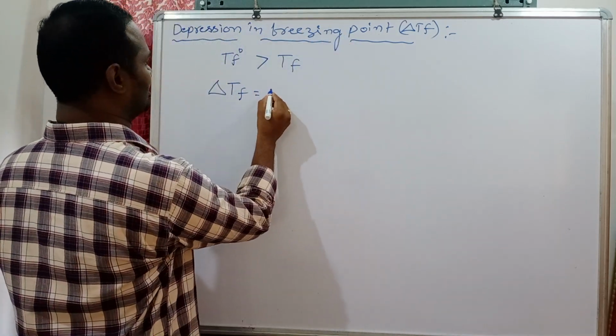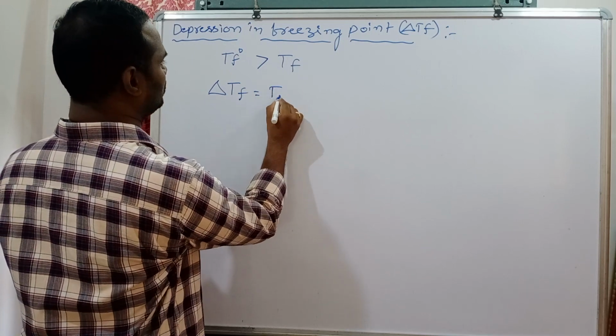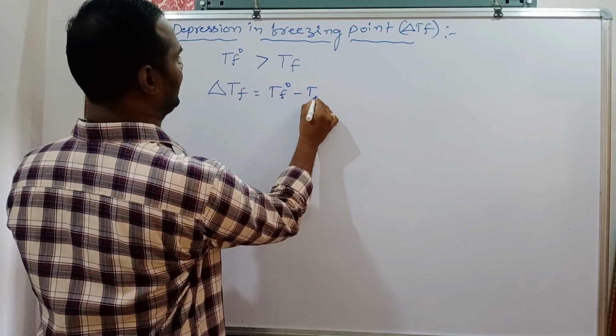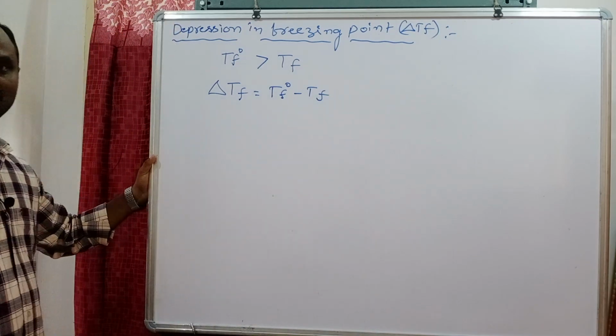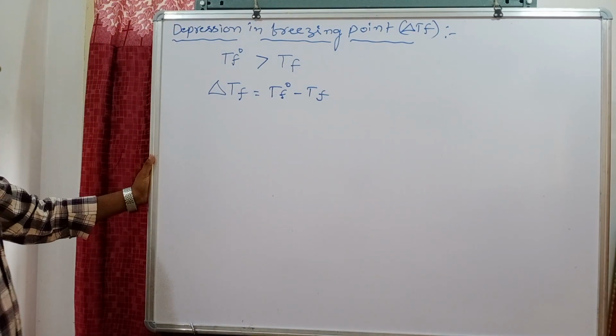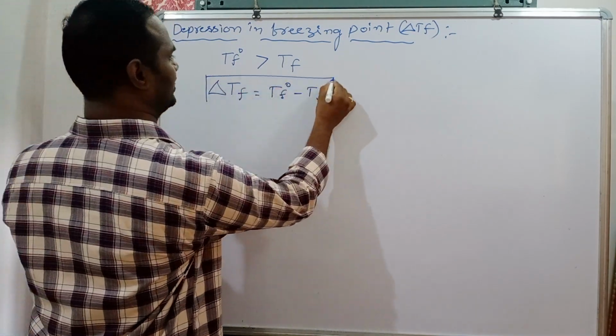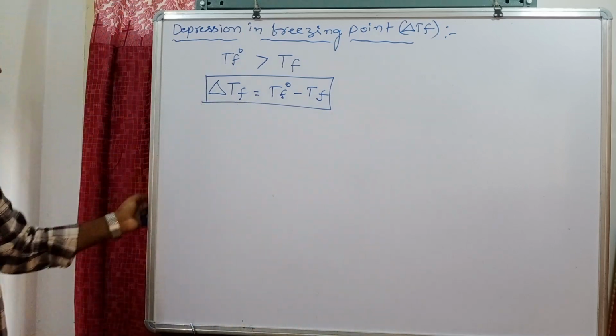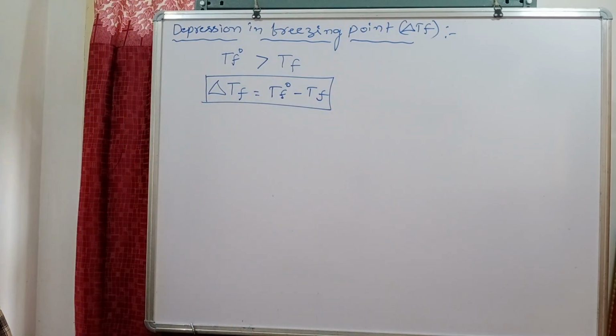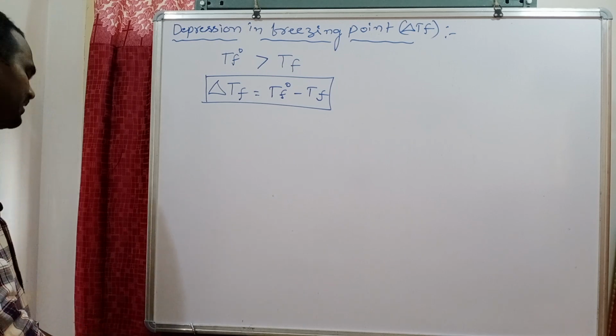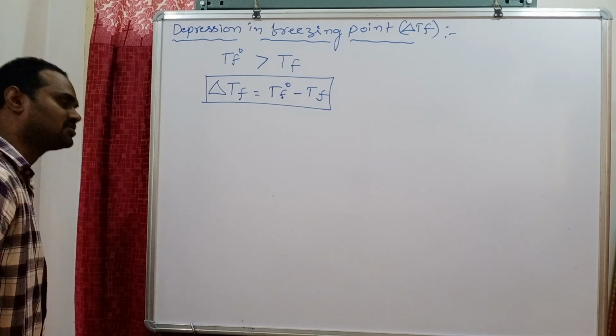Delta TF is equal to TF naught minus TF. This is what we call depression in freezing point of the solution, or lowering of freezing point of the solution.